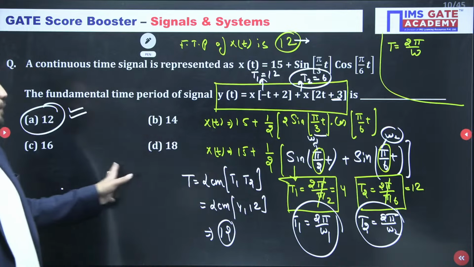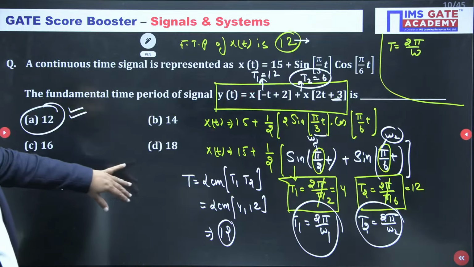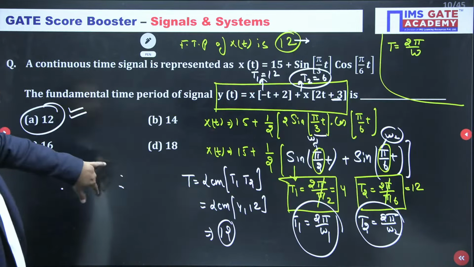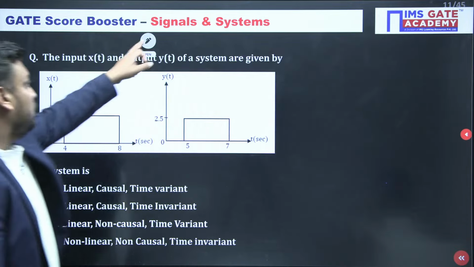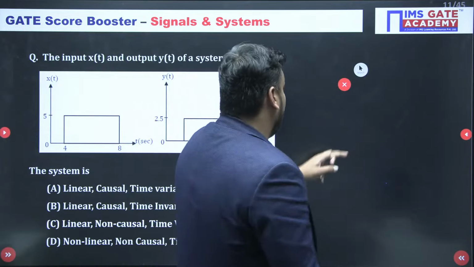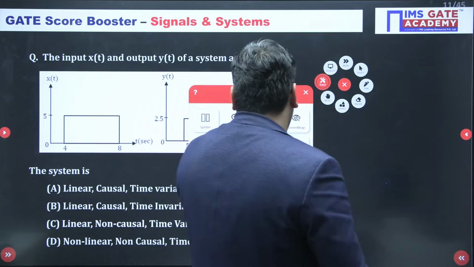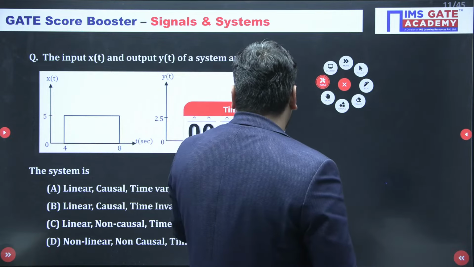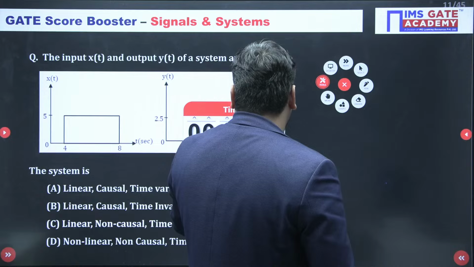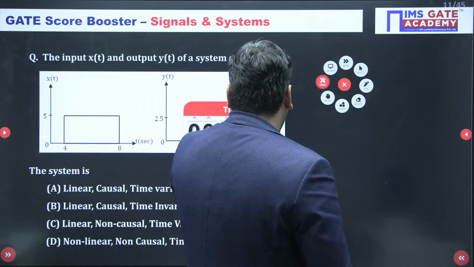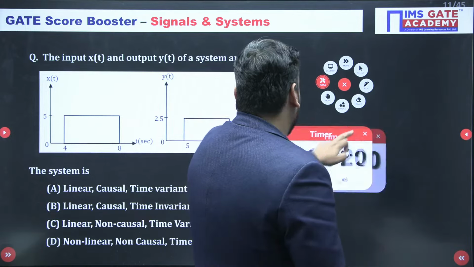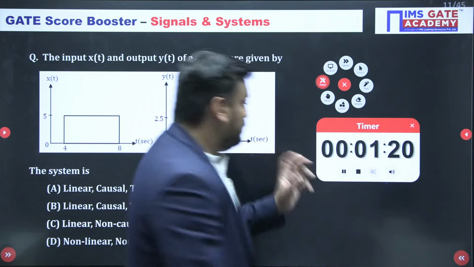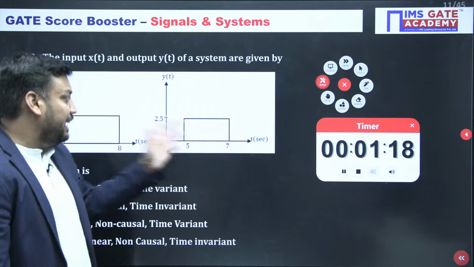Shall we go for the next now? I think now we should go for the next. It's a beautiful question again. I am giving you 1 minute 20 seconds, which is sufficient for this. Just take your time. Why am I giving 1 minute 20 seconds? However, 40 seconds is also sufficient, but I know some students will feel difficulty while writing the equation.